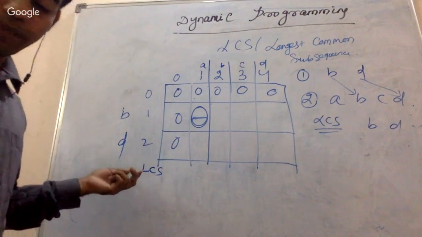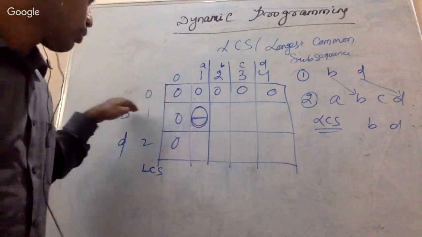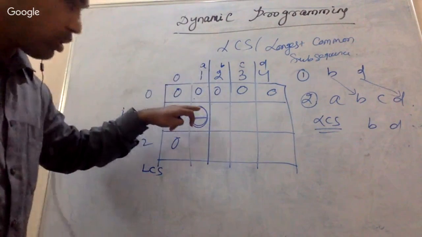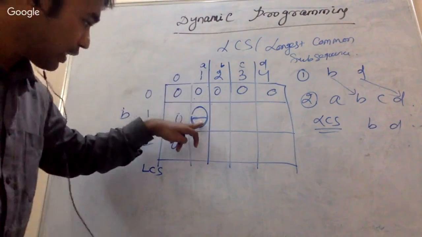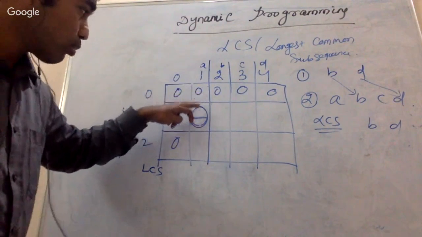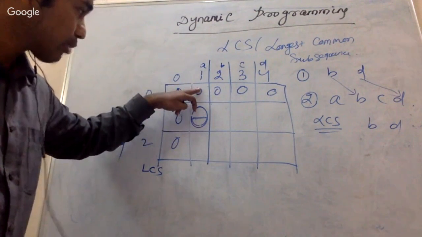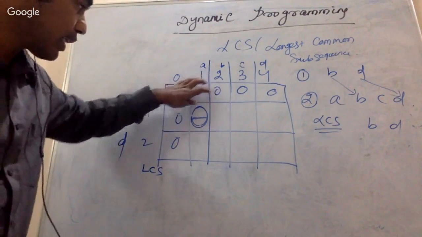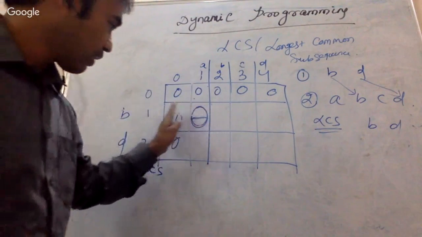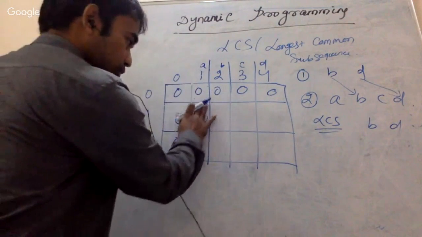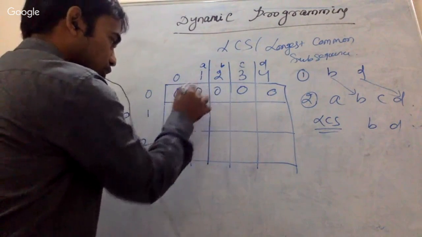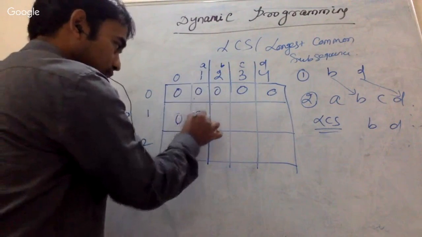So LCS of I, J. Whenever you are calculating this one, if there is no matching, then you take the maximum of this particular cell or this particular cell, that means the left cell or the top cell. Then tell me what is the maximum of 0 and 0, that is 0, right? So just write it 0.